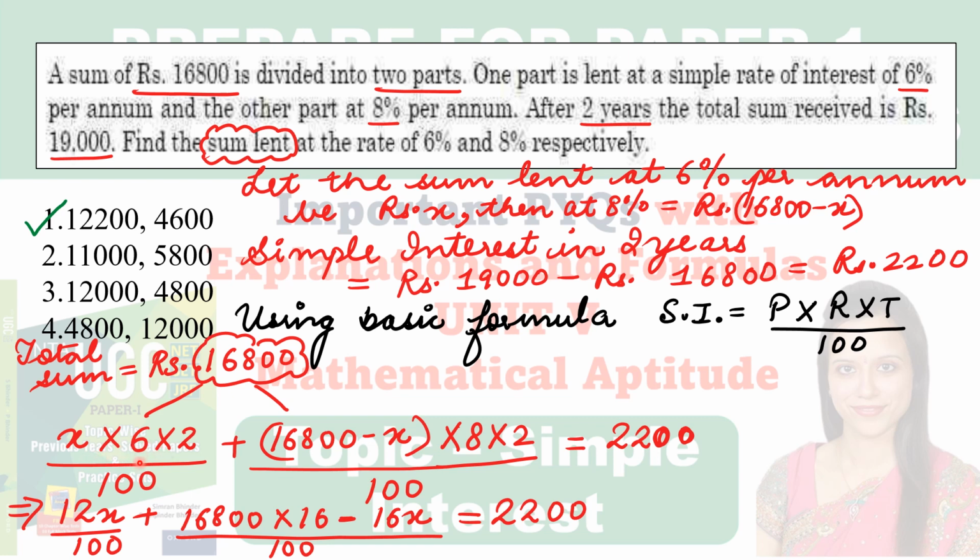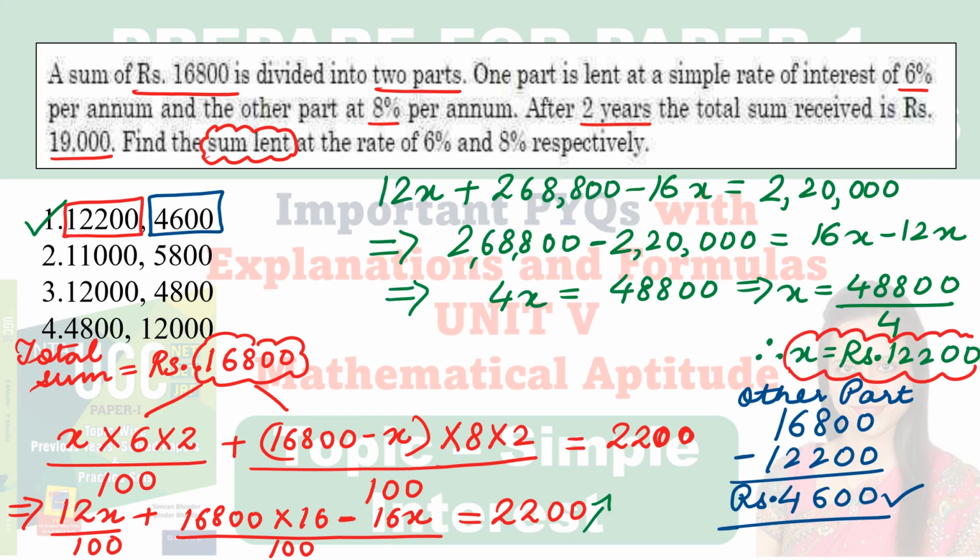We can write this as 12x upon 100. We can write this as 16800 into 16. We are multiplying this value with 16, written here. Then the minus sign will come. You have to be very careful. We do such silly mistakes. 16x upon 100 is equal to 2200. So next, up to here I have shown you the calculation. So from here I am going to solve this way.